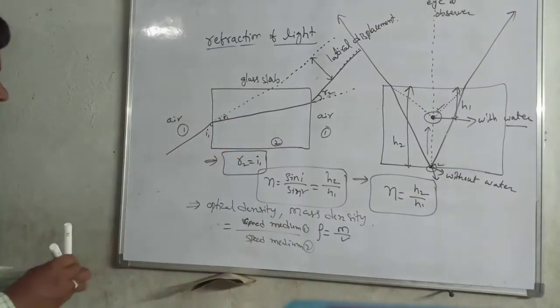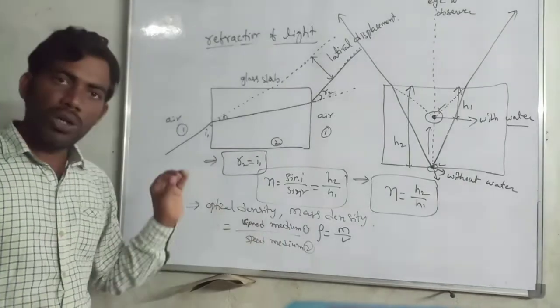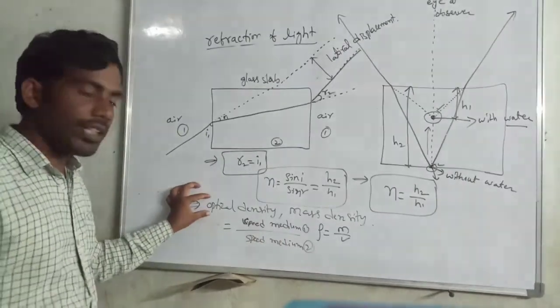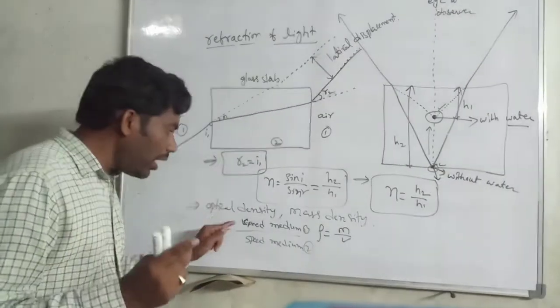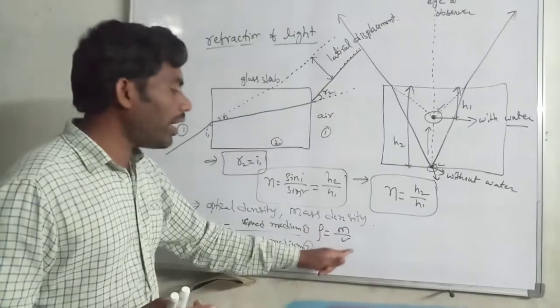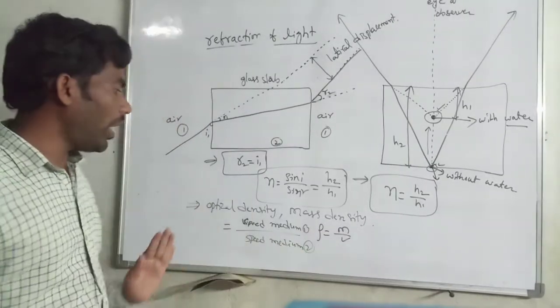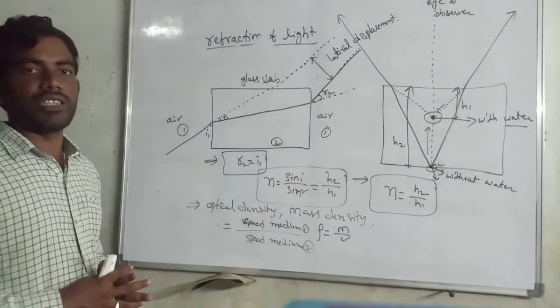It gives the ratio of the velocity of the light ray in the two mediums. Mass density is the mass for a particular volume. This is the difference between optical density and mass density.